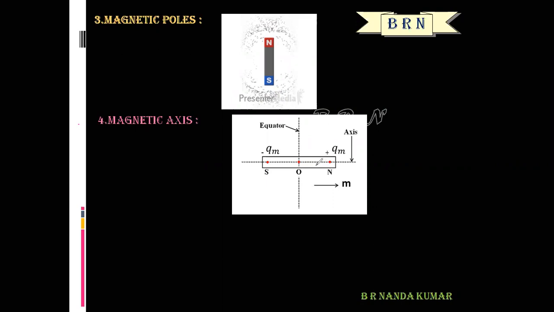It has two poles, south pole and north pole, and a line passing through the poles is called the magnetic axis. It is always directed from south pole to north pole.